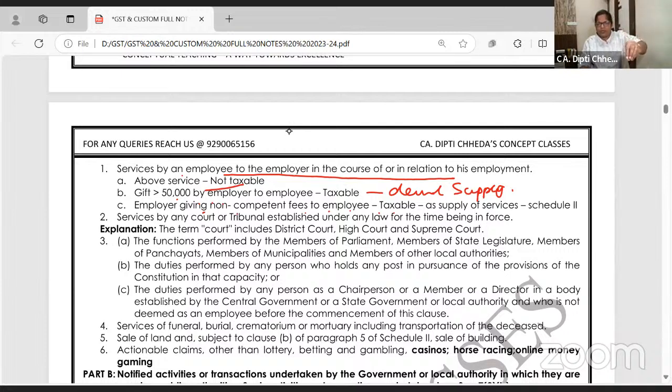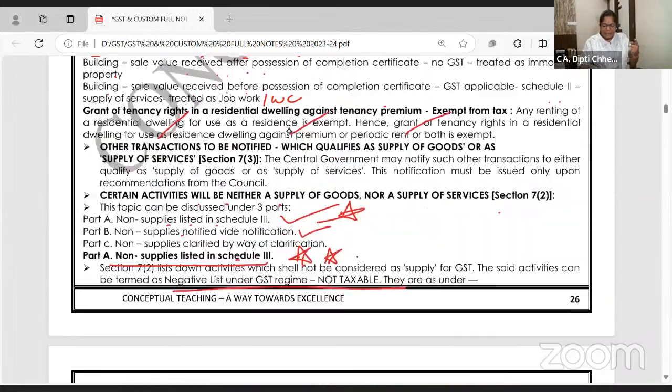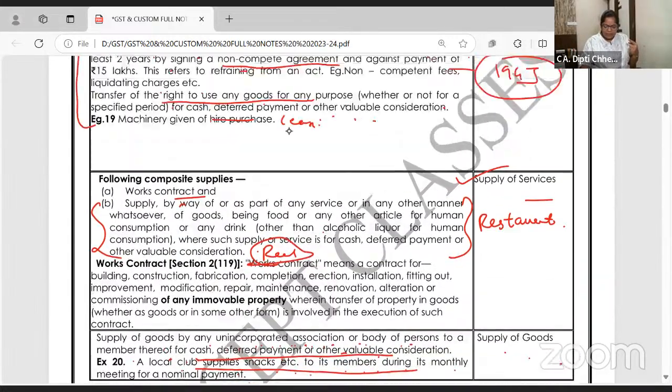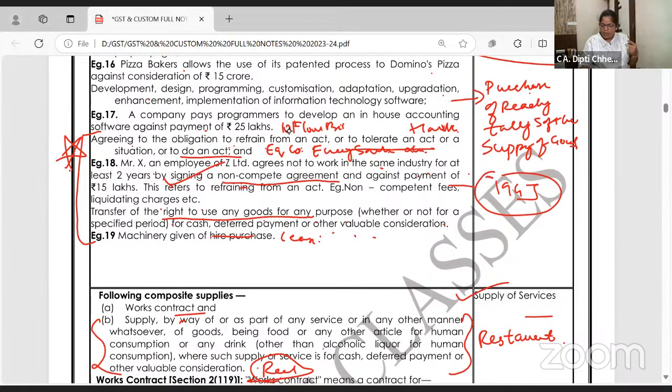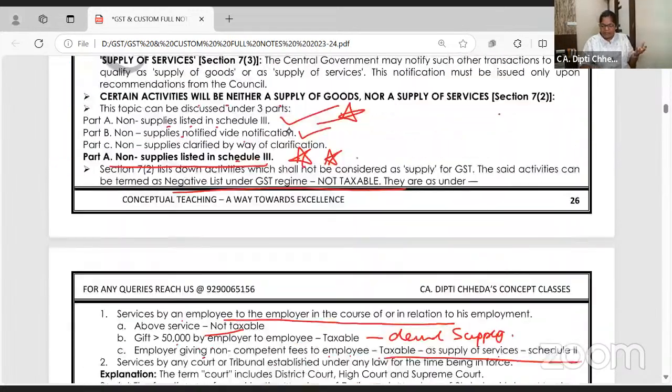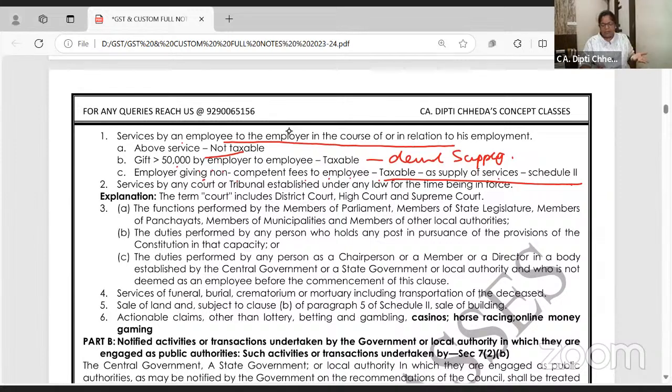Employer giving non-competent fees to employee. Okay, we are giving you this money. Don't join any other organization. It is taxable. Supply of service, schedule 2. Deemed supply. समझ में आ रहा है? अभी हमने आपको बताया ना deemed supply, ये रहा. Non-compete fee किधर गया? ये employee को पैसे दिए, don't join any other organization. In income tax this is called as profit in lieu of salary.